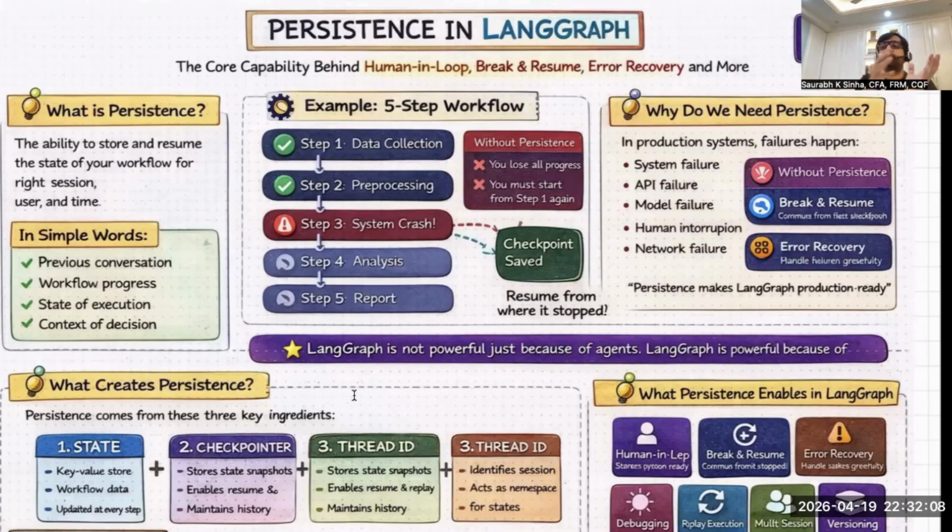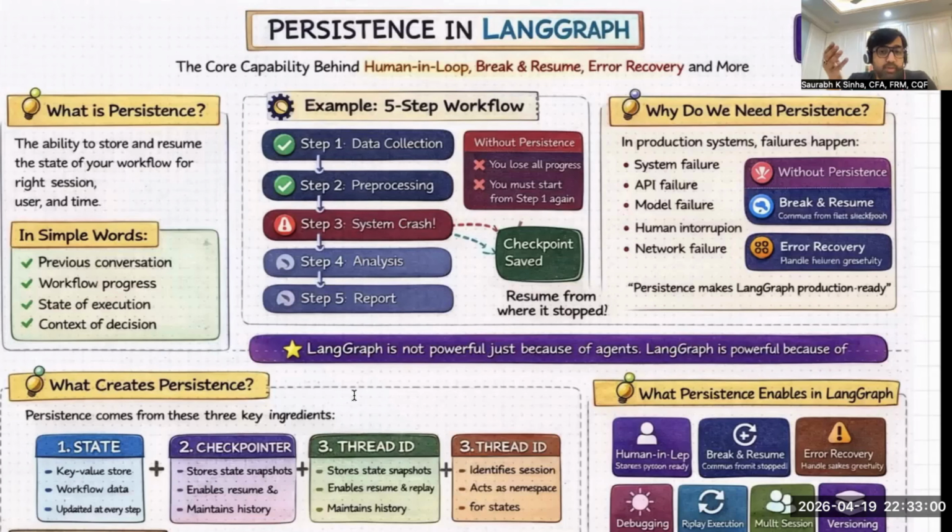And that's why everyone is moving away from LangChain to LangGraph because LangGraph is the framework for AI agents, which is a production ready framework. Now, I generally say that LangGraph is not powerful because you can use agents or AI LLM models. LangGraph is powerful because of this capability, persistence. You can use LLM AI agents even in LangChain and other frameworks. But what makes LangGraph stand out in all the frameworks is one capability, that is persistence.